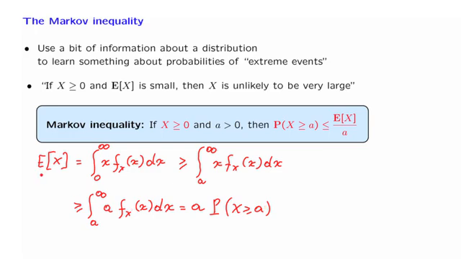And now if you compare the two sides of this inequality, that's exactly what the Markov inequality is telling us.